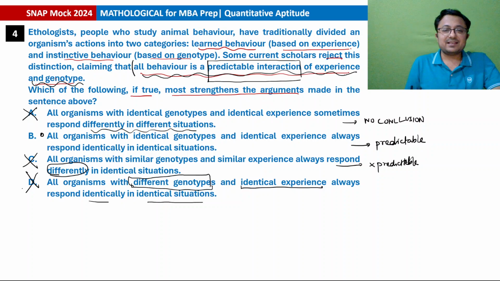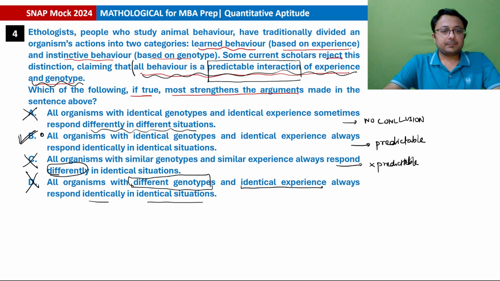The only possible answer will be option B, because option B is kind of concluding that yes, there is a predictable interaction. All behavior is like a predictable interaction of experience and genotype. Both matter. ठीक है, and they should not be distinctly considered. Okay, ठीक है.